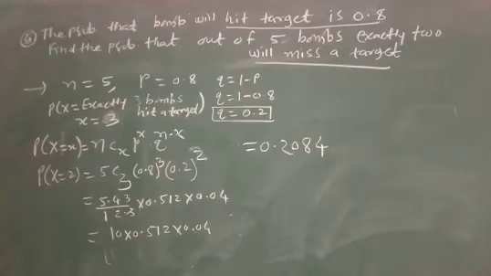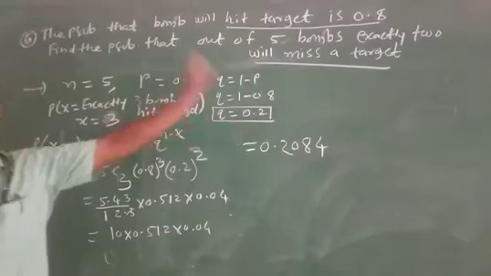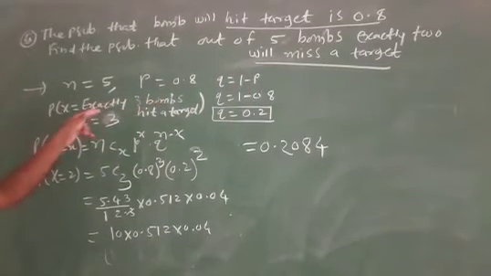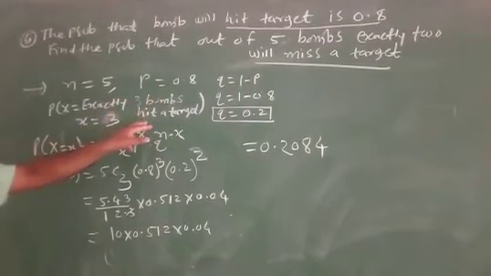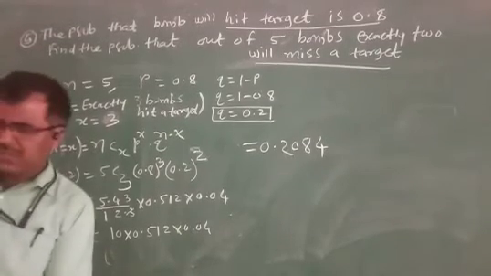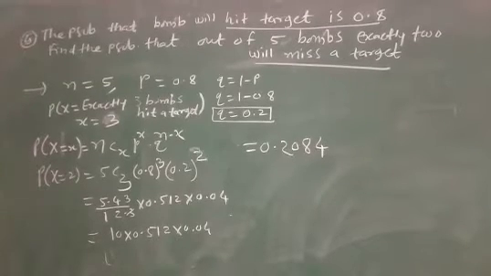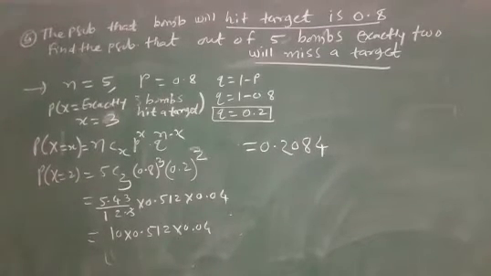Note this step: exactly 2 will miss a target means out of 5, 2 miss the target, exactly 3 bombs will be hit. Therefore x equal to 3, and use the formula. Write in your notebook.